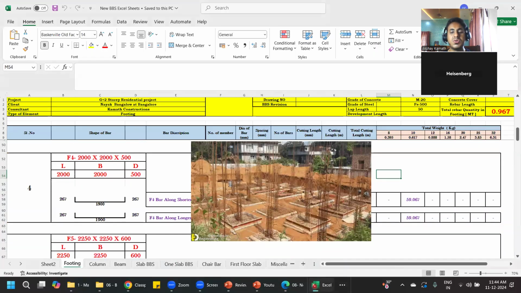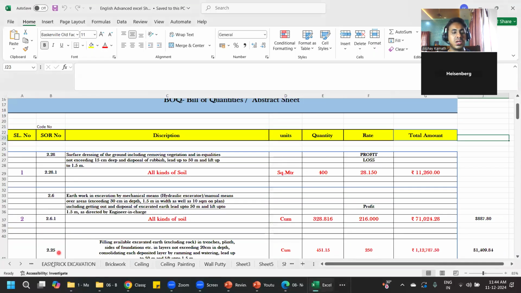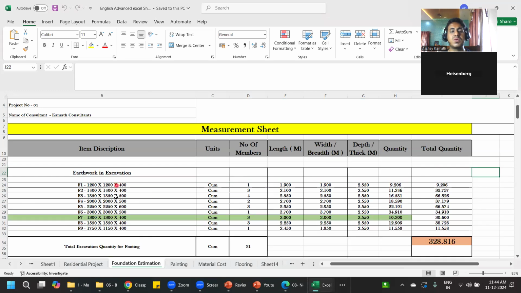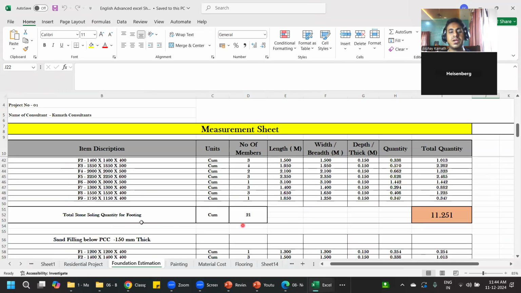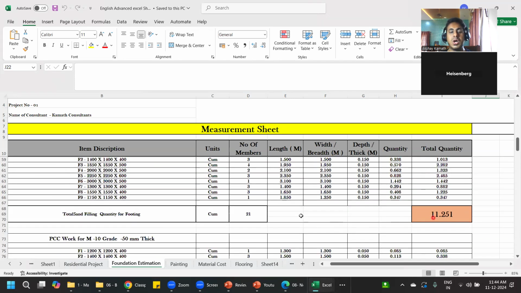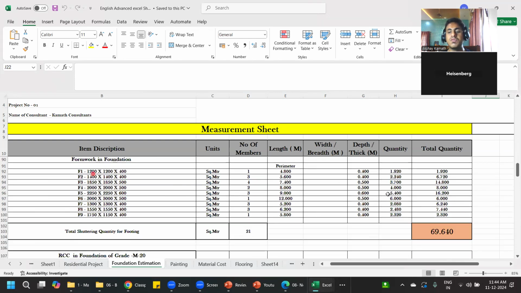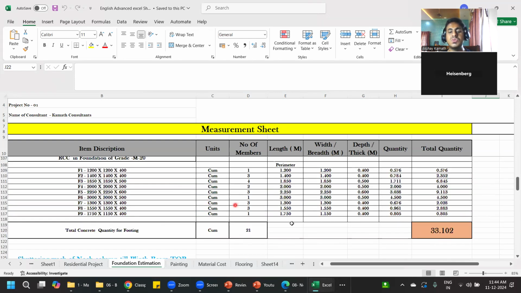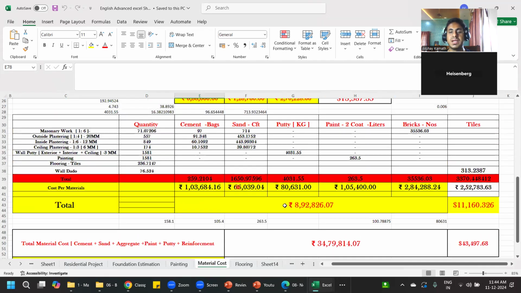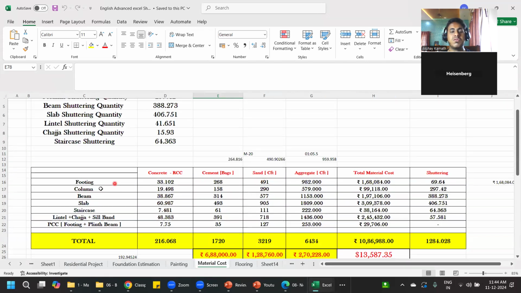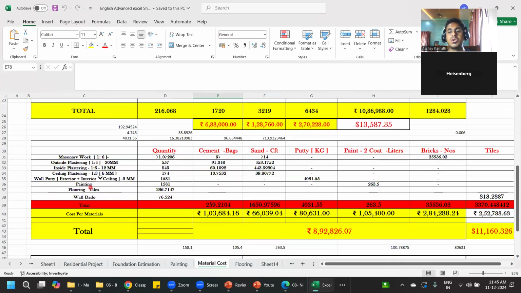So in estimation, we'll try to create such kind of Excel sheets. Complete estimation we'll do. If you get any project tomorrow and somebody asks you to do the complete estimation of this, first you have to find the total excavation quantity. You should find the total soiling quantity, how much sand filling is required, how much PCC work is to be done, and how much footing, formwork and shuttering is required. Then you have to do the entire material costing for the building: how much concrete is required in footing, and for that how much cement, sand and aggregate. Column, beam, slab, staircase, how much is required. What is the total cost of the project?